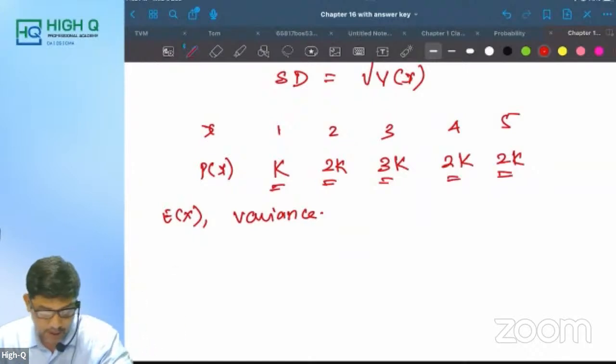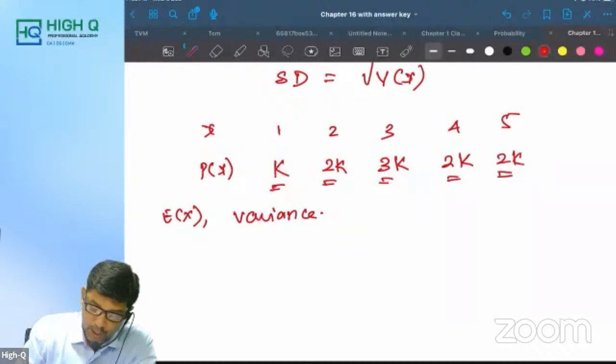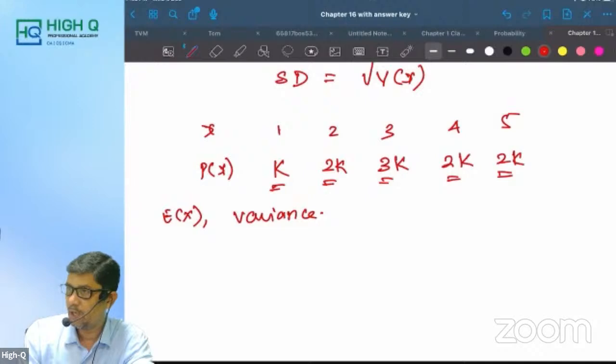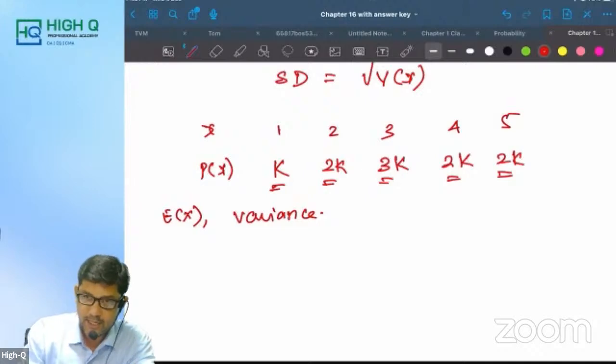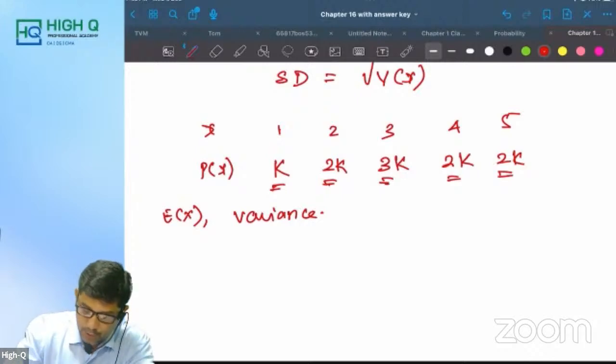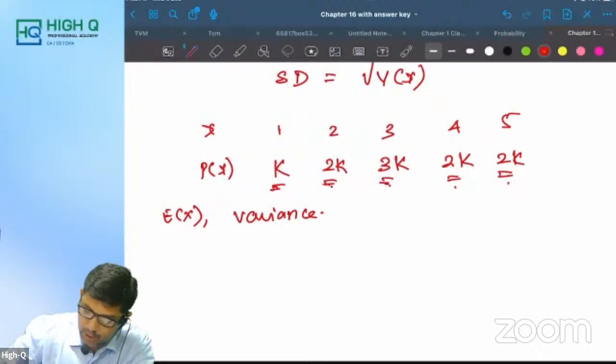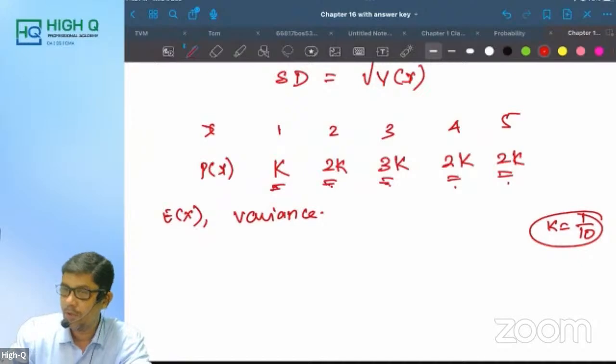Now listen here. How to find k first? Since it's a discrete distribution, the condition is that if I add everything, I get 1. So k plus 2k plus 3k plus 2k plus 2k is 10k, and 10k is equal to 1, so k is equal to 1 by 10.